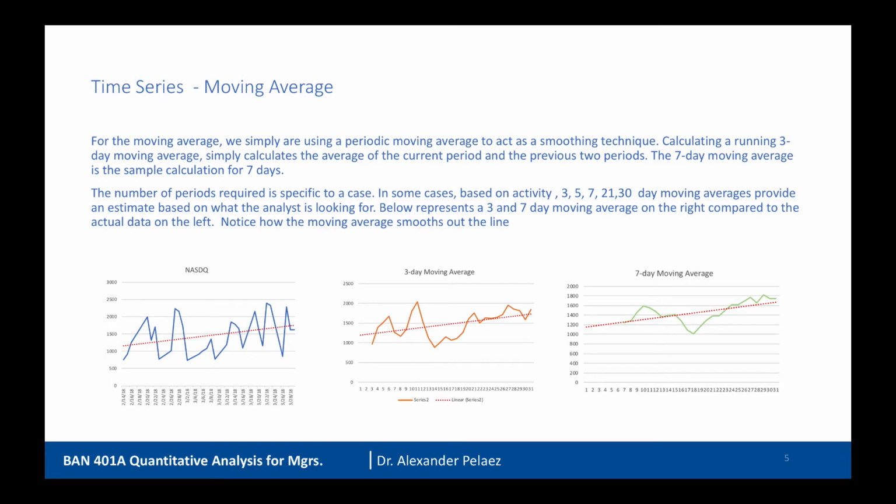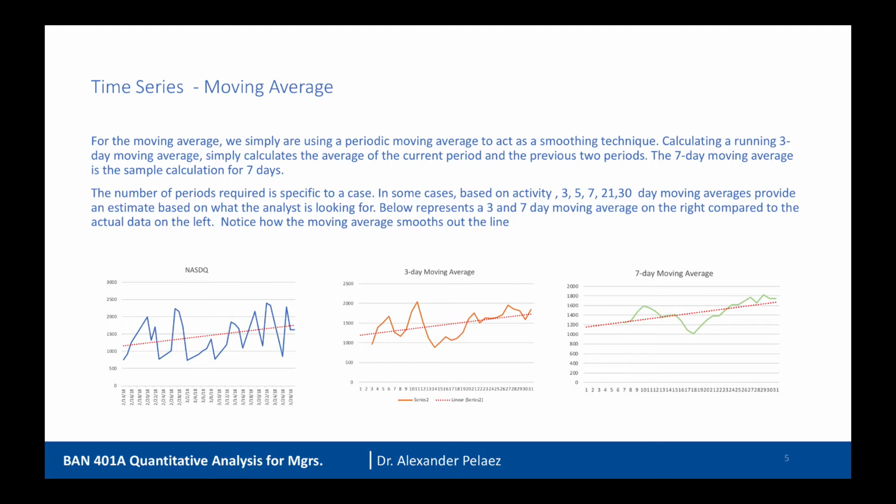Now, the moving average is a very simple concept because we're just taking the average over a number of periods. So we can calculate a running 3-day moving average, which calculates the average of the current period and previous 2 periods, or a 7-day moving average, which is a sample calculation for 7 days, and the number of periods required is specific to each case. So in some cases, based on activity, you may focus on a 3-day moving average, 5-day, 7-day, 21, or 30-day, and it will provide an estimate based on what the analyst is looking for.